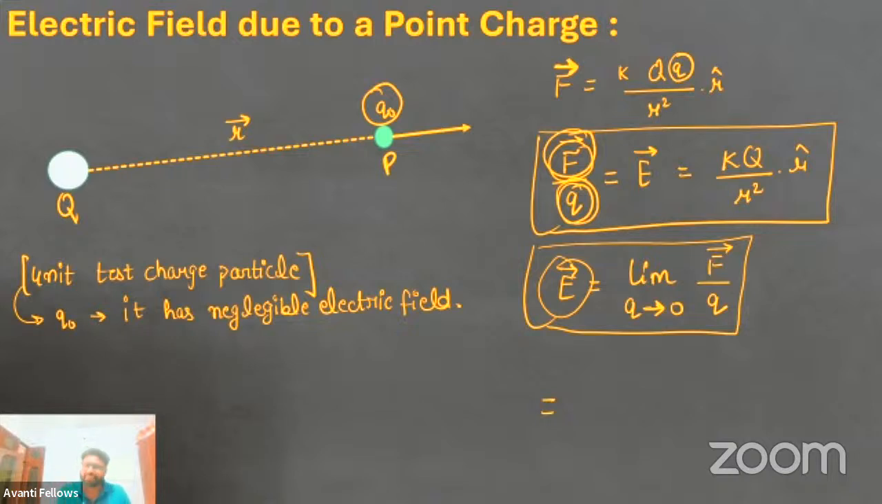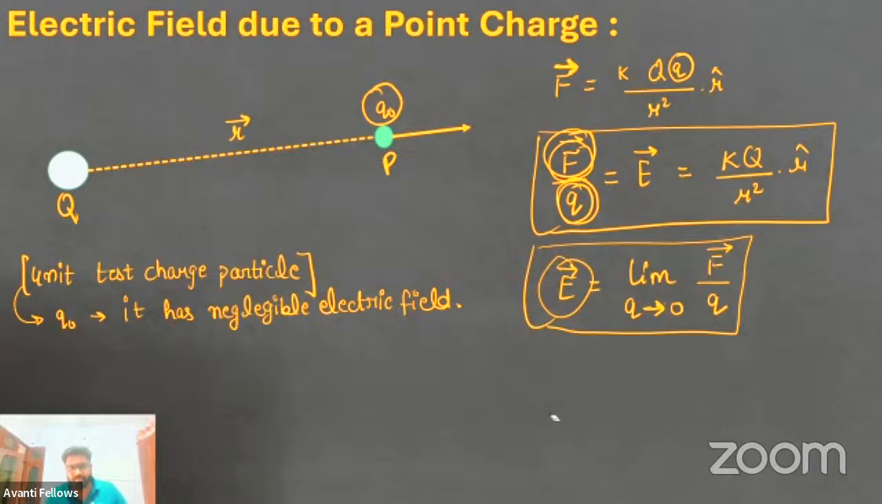So a test charge is one where that charge is negligible. Because when will any charge create a negligible field? When it has a negligible value of charge itself. So that is why we are limiting q tends to 0. But here someone can think, if q tends to 0, then this electric field will be infinite. No, it will be a finite value because F is also proportional to small q. So as q decreases, F will also decrease. Okay? So ultimately you have a finite value.